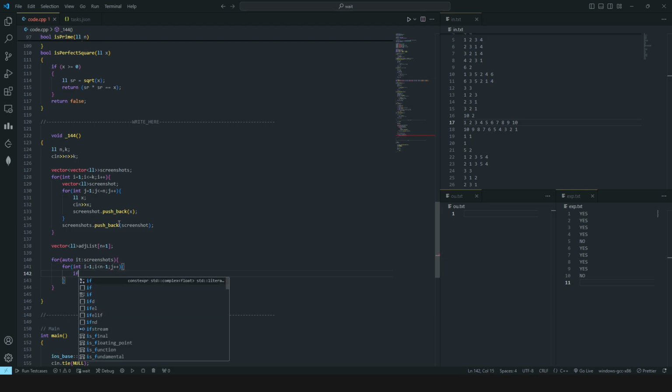And just to make sure that the same edge is not present between the two nodes, again I will do a check, rather.